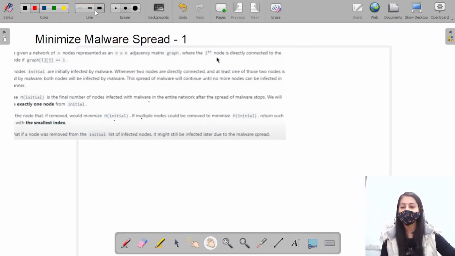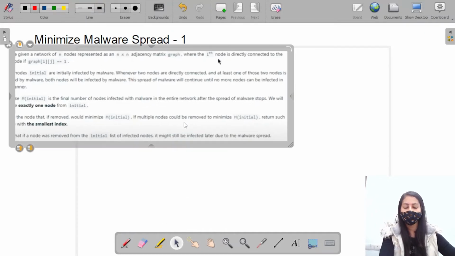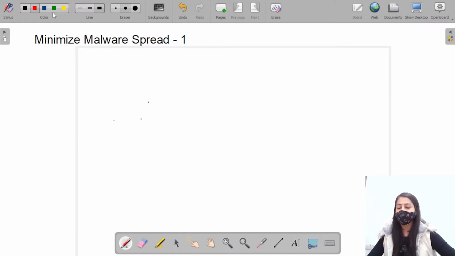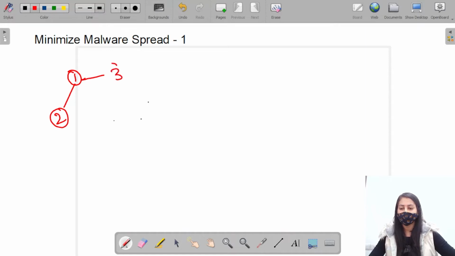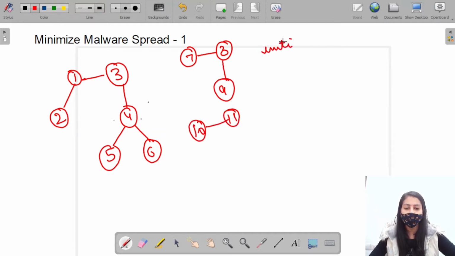So let's take an example. I hope you understand the question. Let's suppose we are given this network, right? And let's say we are given the initial as 2, 6, 9 and 11.